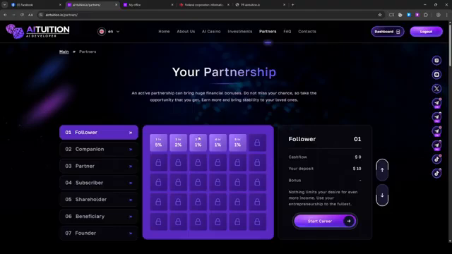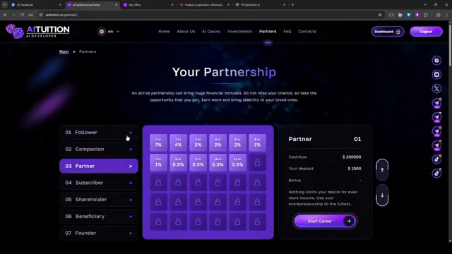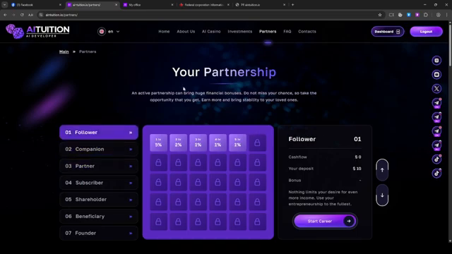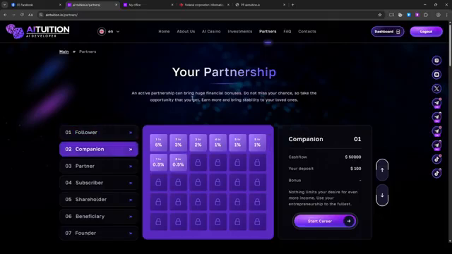So for now, since the company wants to go viral as fast as possible and reach 100,000 users, this is a partners program they have thought out. So for example, if you are a marketer, or if you're a very influential person who knows many people, or maybe you know people who know other people, then this is for you. You don't necessarily have to invest, and by doing this, you can just simply invite people to the platform, and you'd be earning percentages based on what they deposit.